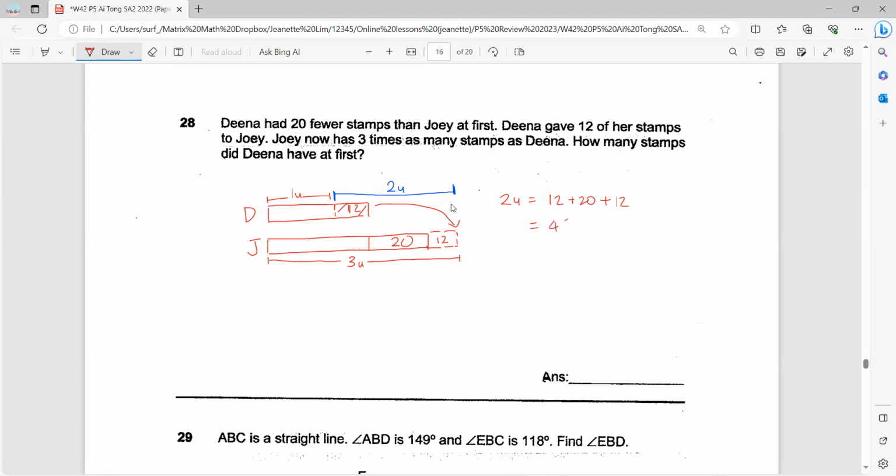This is 44. 1 unit is 22. How many stamps did Dina have at first? So 1 unit is this, so this is 22. What she has at first, you have to include the 12 that she gave away. So 22 plus 12, 34.